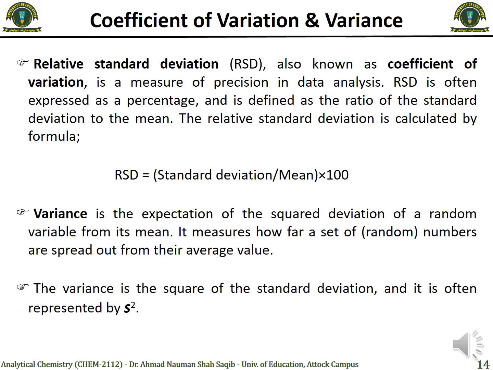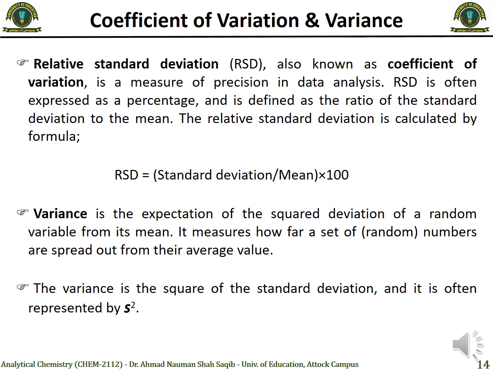So we have two more parameters to discuss over here. Just like we discussed absolute error and relative error, similarly we have standard deviation and relative standard deviation, which we also call the coefficient of variation. So it is similar to the case where we have absolute error and relative error. The relative standard deviation is the standard deviation divided by the mean and multiplied by 100.